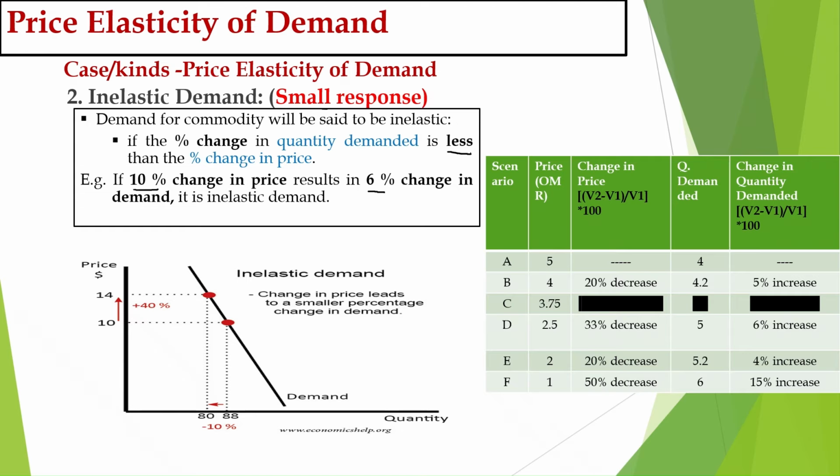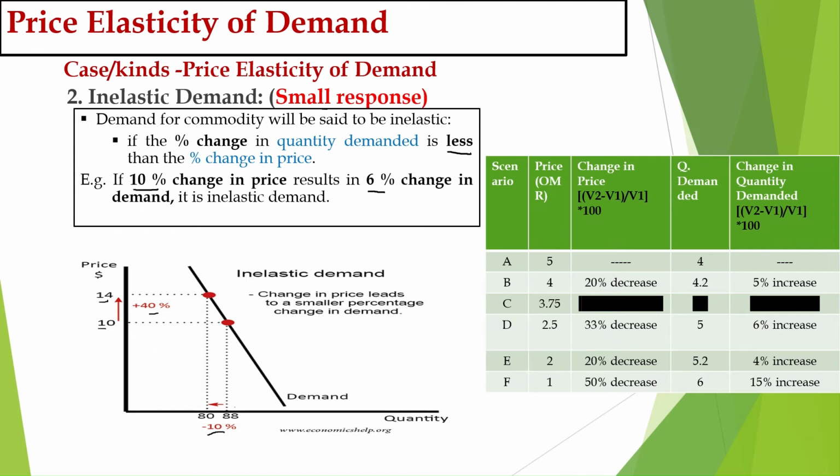Okay, you can see the graph. You can see here when the price was $10, it increases to 14, which means the percentage change in the price is 40%. From $10 it increases to $14, the price increases by 40%. Here you can see demand was 88, it fell to 80. The percentage change in demand is 10%. 10 is less than 40. This is an example of inelastic demand.